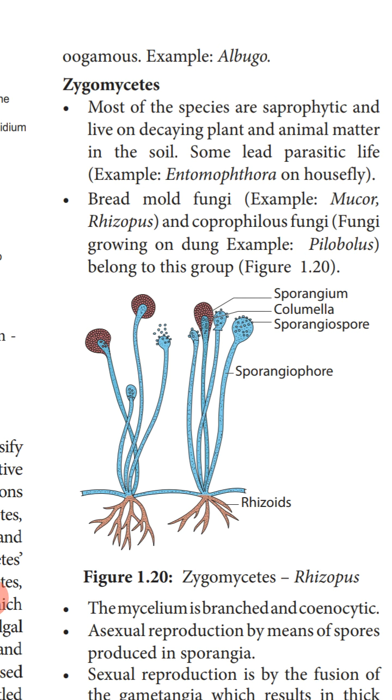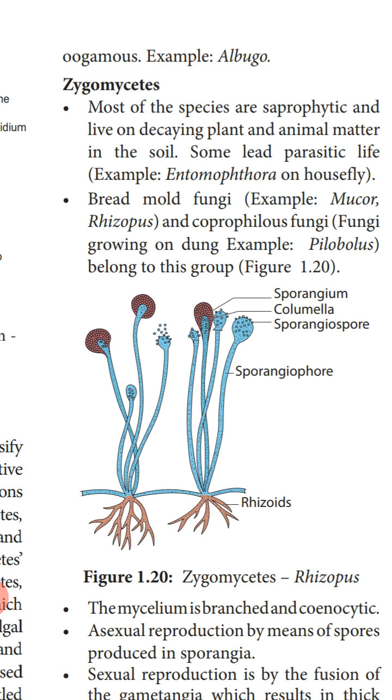Then bread mold fungi, for example Mucor and Rhizopus, and coprophilous fungi belong to this group. An example of bread mold fungi is Mucor, Rhizopus. Coprophilous fungus means a fungus which grows on cow dung. Here you can see the diagram of a Rhizopus. This Rhizopus grows on decaying bread.